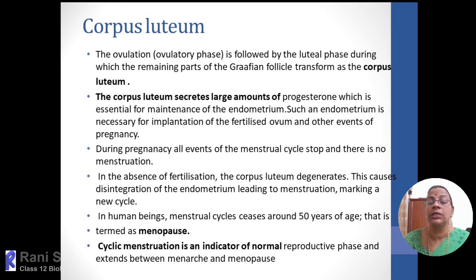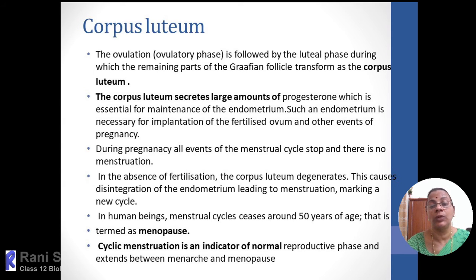The remnant part of the Graafian follicle will change into the corpus luteum. The corpus luteum secretes a large amount of progesterone, and it will be retained if fertilization has taken place, up to the 4th month of pregnancy.